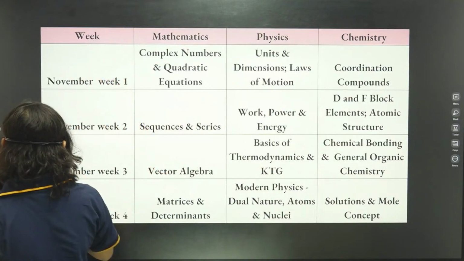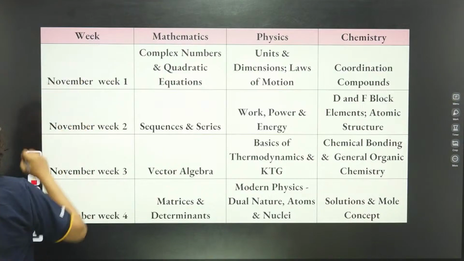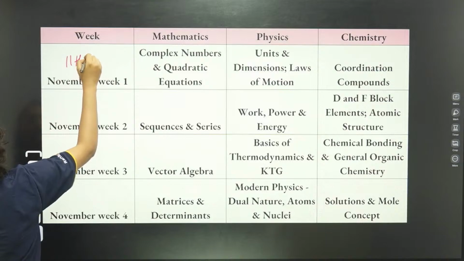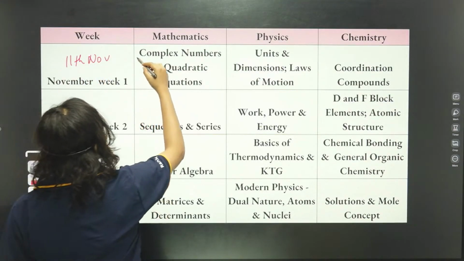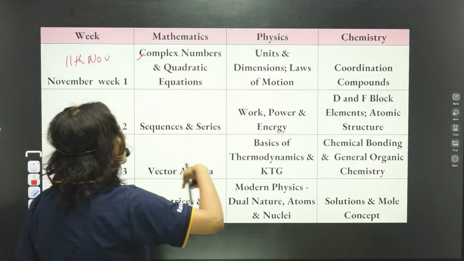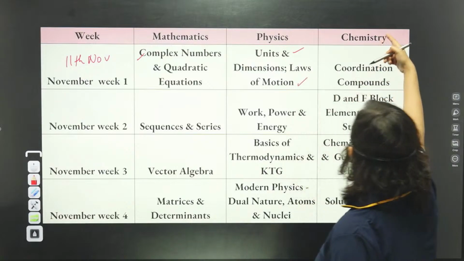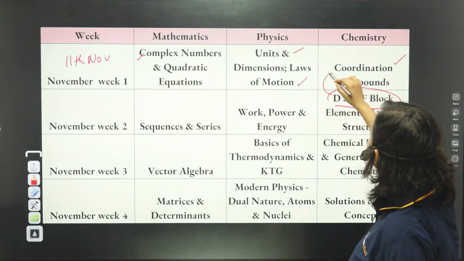Week 1, when are we starting? We are starting this from 11th November. So that will be our week 1. For maths, you will finish complex numbers and quadratic equations. For physics, you will do units, dimensions, and laws of motion. In chemistry, you will be doing coordination compounds and include D and F block also in this only.